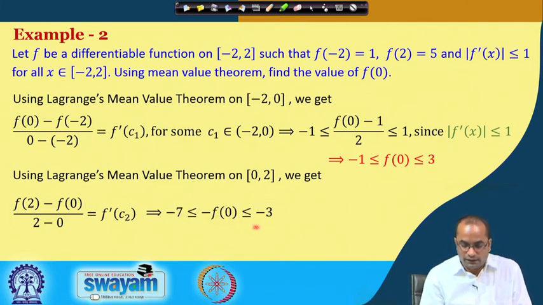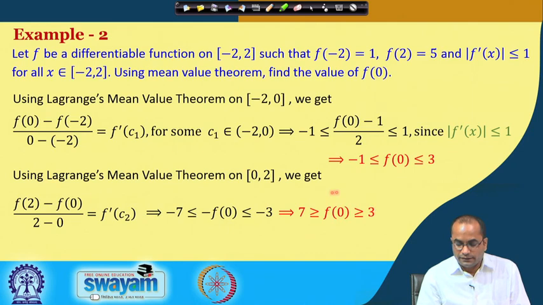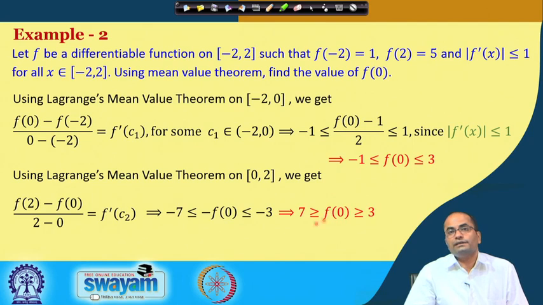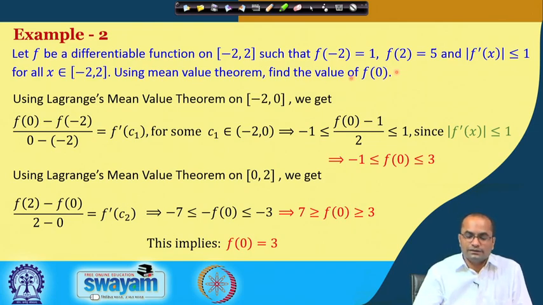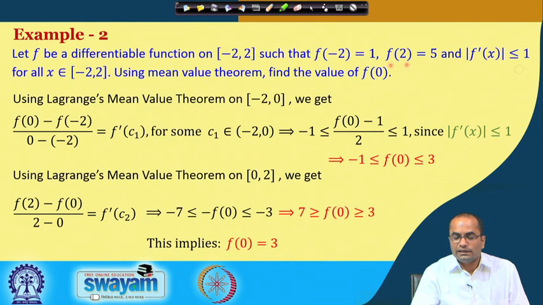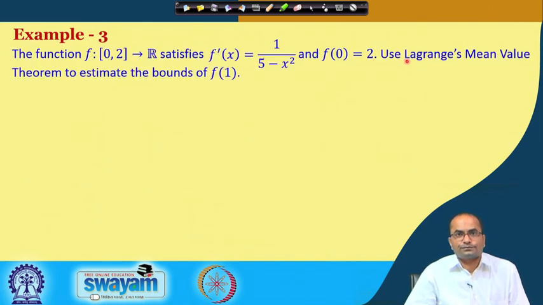The earlier inequality says that f(0) is less than or equal to 3. So, by these two inequalities, f(0) is less than or equal to 3 and f(0) is greater than or equal to 3, we conclude that f(0) has to be 3. So, we got the value of the function at 0 using the mean value theorem, given that the derivative bounds and the endpoint values were given.